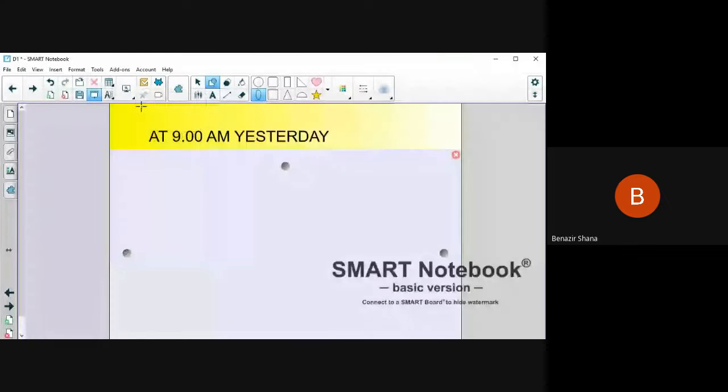Worksheet page number 16. Isma, where is Isma? Ma'am, can I leave? I need to put the charger. I will see in the recorded class. Okay. Don't use this always, okay?